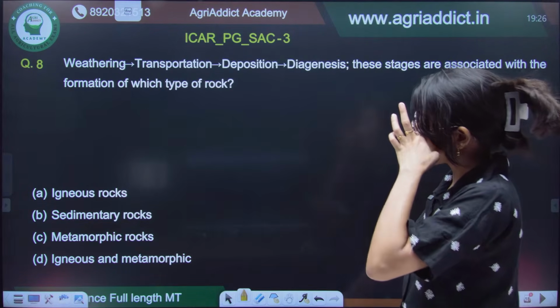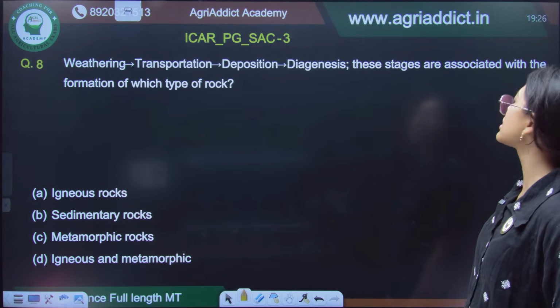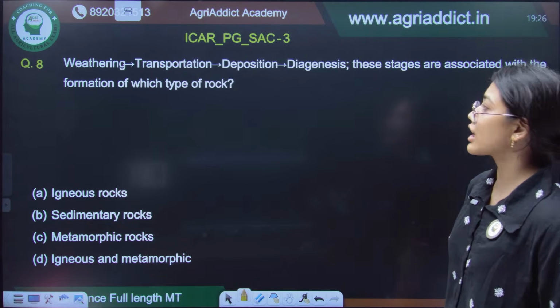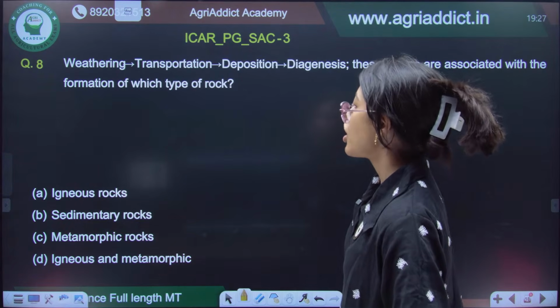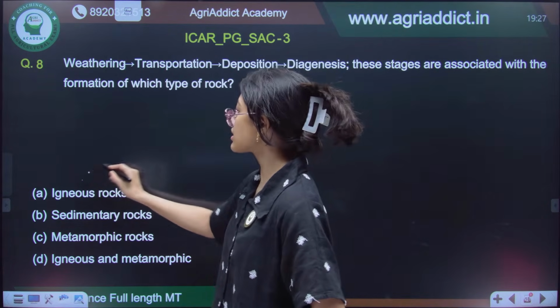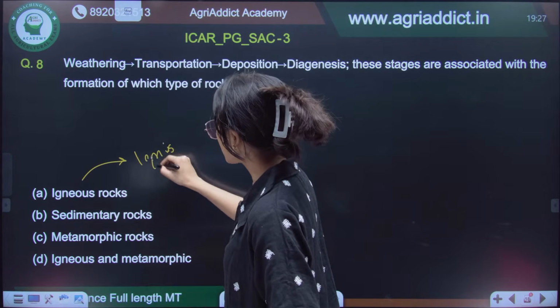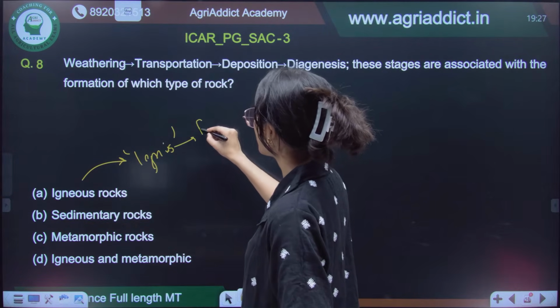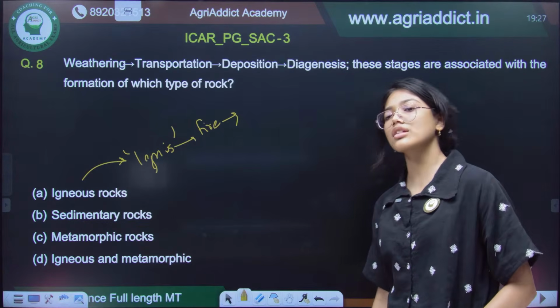Now, coming to the next statement. So, weathering, transportation, deposition and diagenesis, these are the stages that are associated with the formation of which kind of rock? Obviously, igneous rocks are formed from igneous, which means fire. So, that means they will be formed from either the magma or the lava.